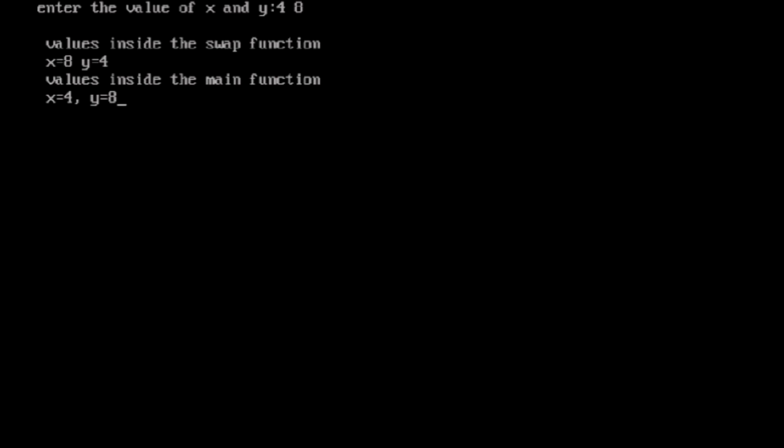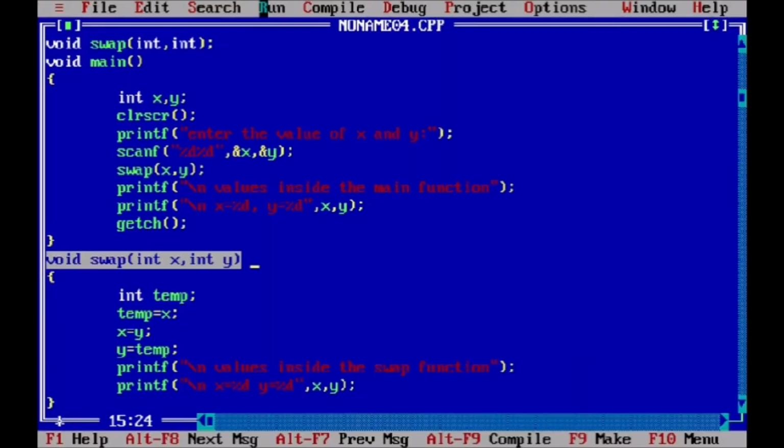Okay, so the first one is the copy of the file and the second one is the original file. So the change of the values of x and y remains in the copy of the file, or the copy of the variable. Okay, now we go to our 2 points